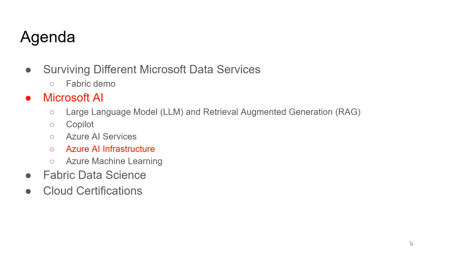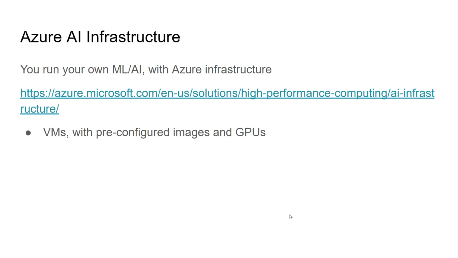Okay, so continue with AI infrastructure. That's a relatively easy topic. AI infrastructure is basically Microsoft Azure providing you with the infrastructure. So let's click on here. There are virtual machines with pre-configured images and GPU. Of course, you can specify GPU, and you can get a pre-configured image with libraries and frameworks that are already defined for you, right? So this is easier to understand.